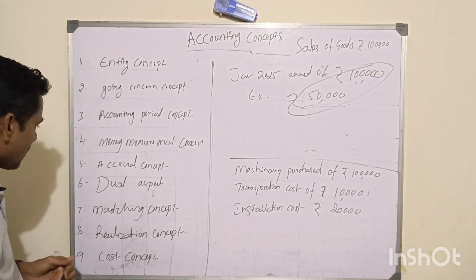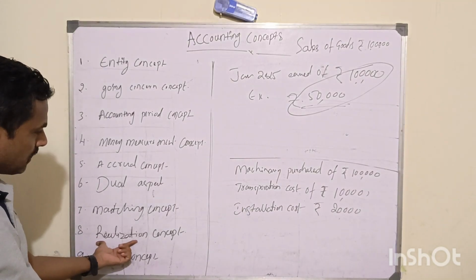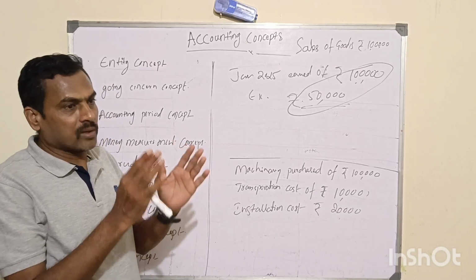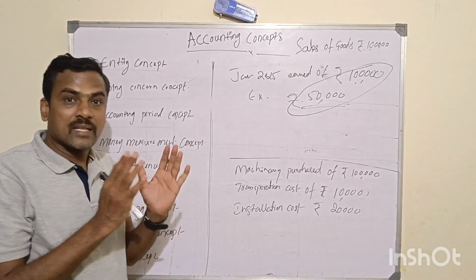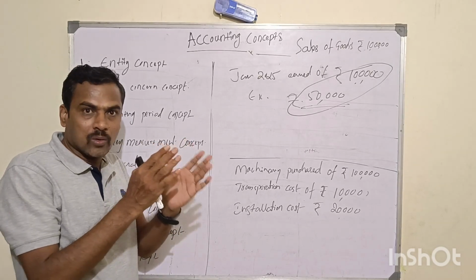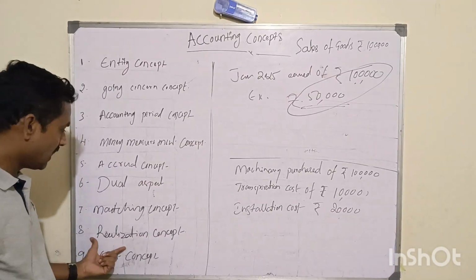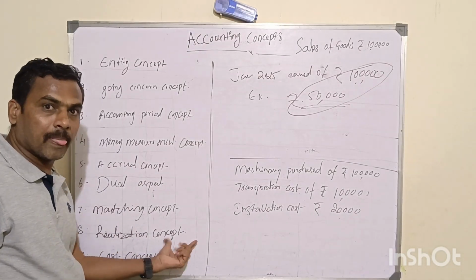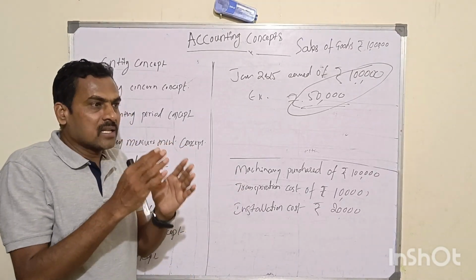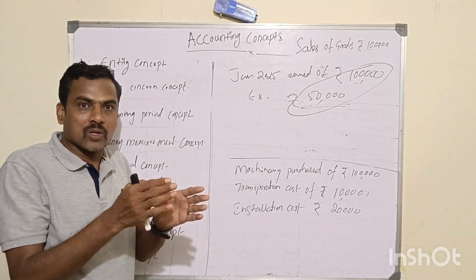Okay, next, realization concept. The realization concept again relates to revenue. What revenue amount should be recorded in the books of account is called revenue realization. That is called the realization concept. This concept will help the business entity decide what amount should be recorded in the books of accounts and records.